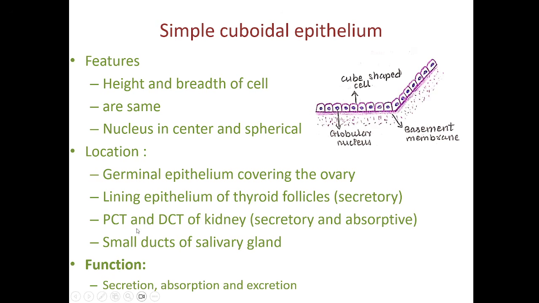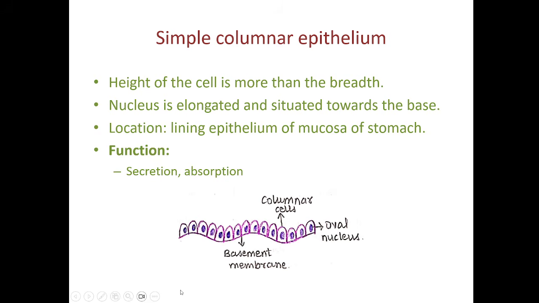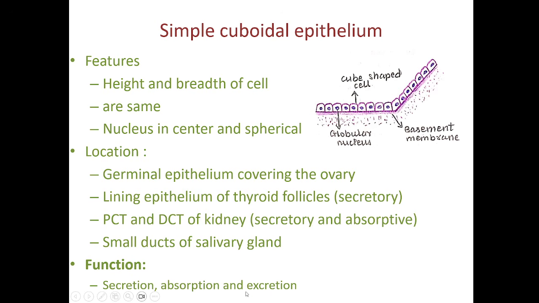Proximal convoluted tubule and distal convoluted tubule of the kidney are lined by simple cuboidal cells. Here the cells will be secretory and a few cells will be absorptive. The very small ducts of the salivary gland, the intercalated ducts, will be lined by simple cuboidal epithelium. At some places it will be secretory, at some other places absorptive, and at some places excretory in function, depending on which organ this epithelium is lining.